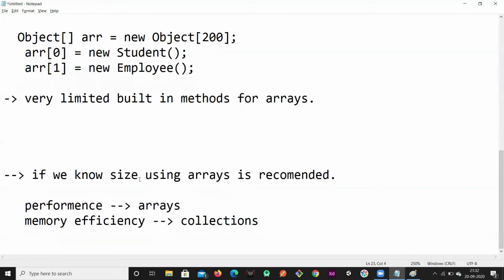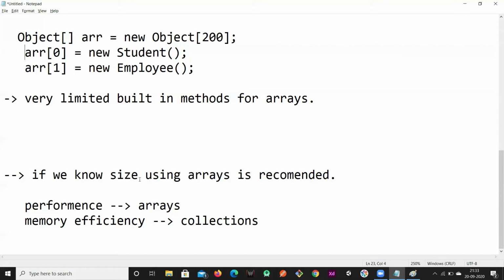These are the drawbacks of arrays and the benefits of collections, and when to choose which, I have explained right now. Coming to collections, they are growable in nature. That is the major reason: you can store any number of elements you want. You need not know beforehand how many elements you should store. That is the only advantage of using collections.